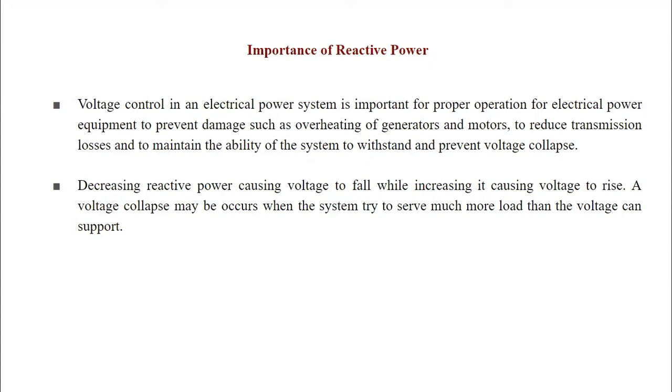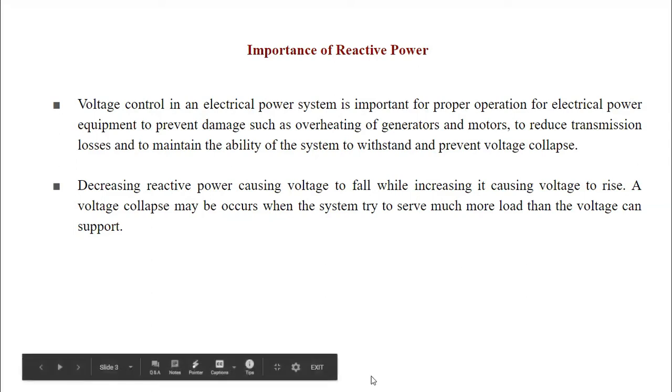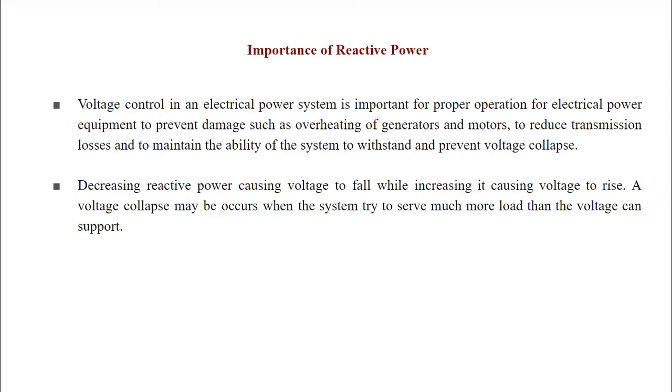As well, whenever there is a deficit of reactive power, voltage magnitude may decrease, and it leads to events such as voltage collapse, in which there is a chain of events which will impact and reset the entire power system.